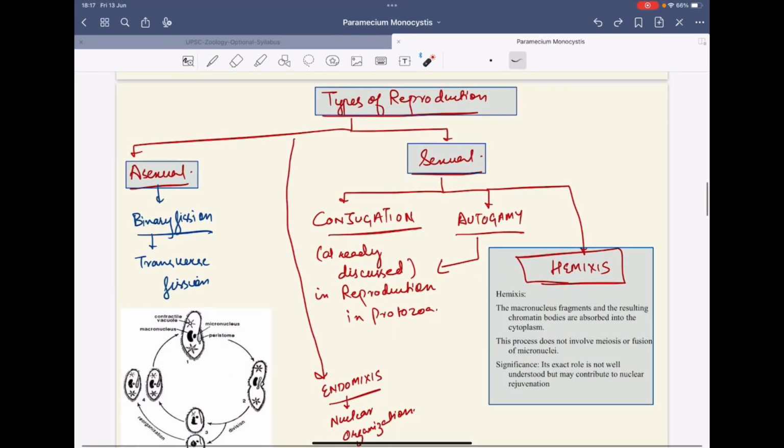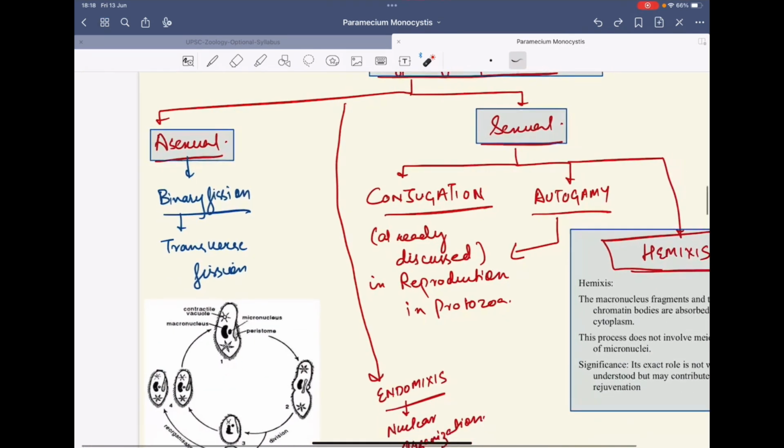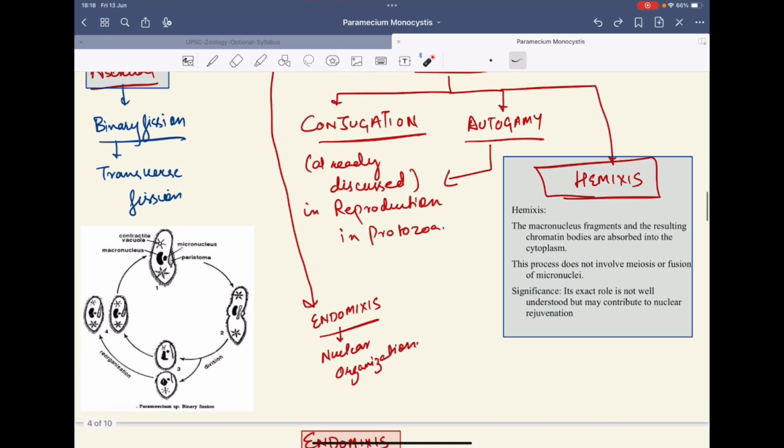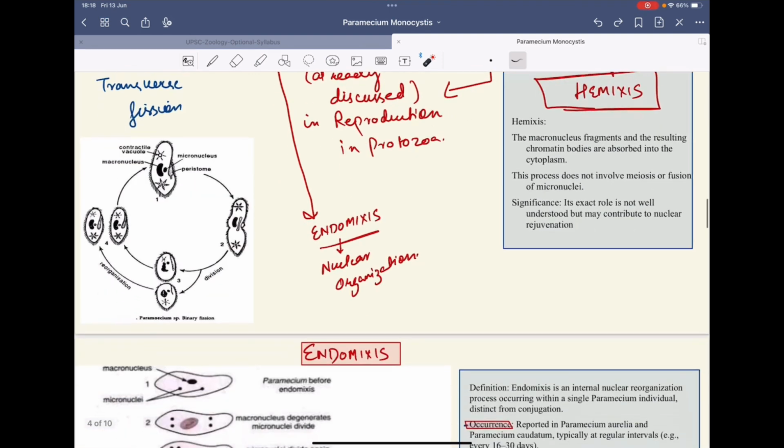If you see the types of reproduction, in asexual reproduction there is transverse fission, which is a type of binary fission. You see there is an adult Paramecium.